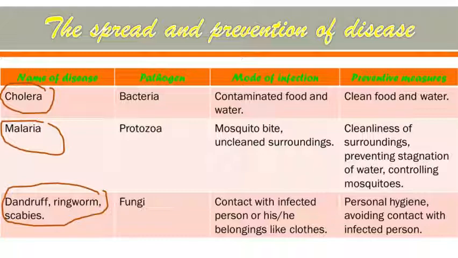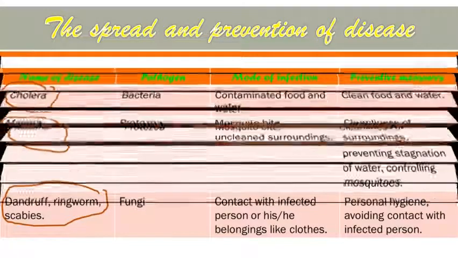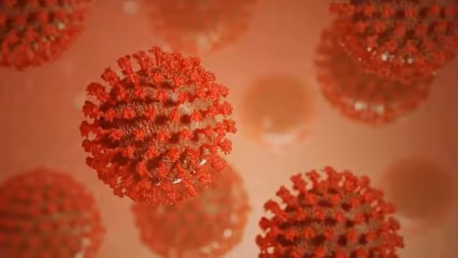Preventive measure will be personal hygiene, avoiding contact with the infected person. So students, I hope you all have understood about the harmful microorganisms. Thank you.